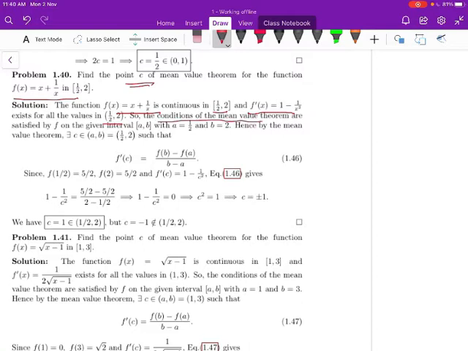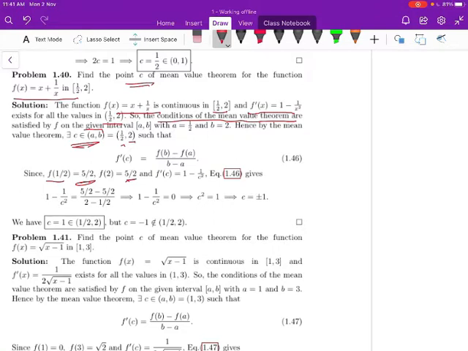So the conditions of the Mean Value Theorem are satisfied by the given f on the interval 1 by 2 comma 2, with a is equal to 1 by 2 and b is equal to 2. Hence, by the Mean Value Theorem, there exists c belonging to the open interval 1 by 2 comma 2, such that f dash of c is equal to f of b minus f of a by b minus a, where b is equal to 2 and a is equal to 1 by 2. So let us calculate f of 1 by 2. Put x equal to 1 by 2 in the given function x plus 1 by x, that is 5 by 2. f of 2 is also 5 by 2.